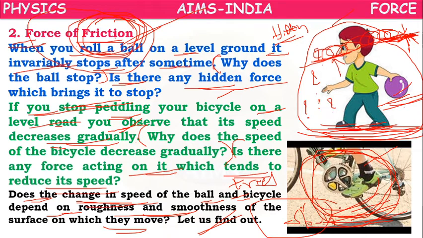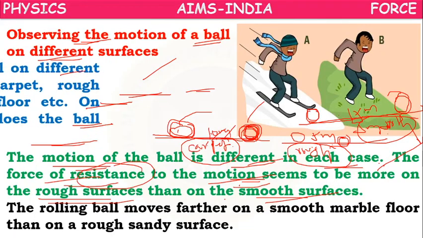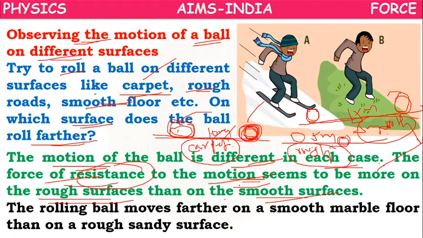In the same way, the cycle also will stop after some time because of the friction. But the friction will be different for different surfaces. For the rough surface, it will be more. Resistance means opposition: the ball is trying to move forward, but the surface is trying to stop it.